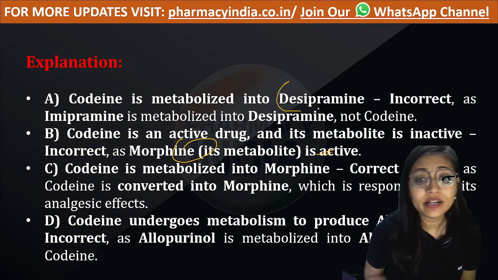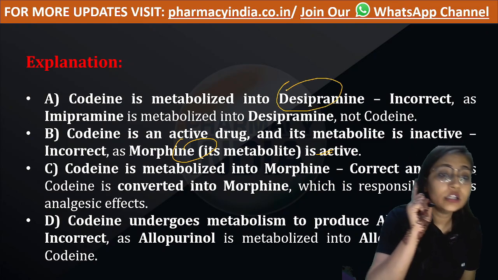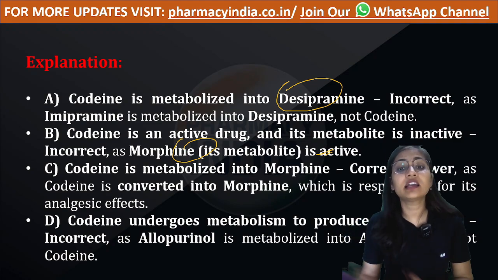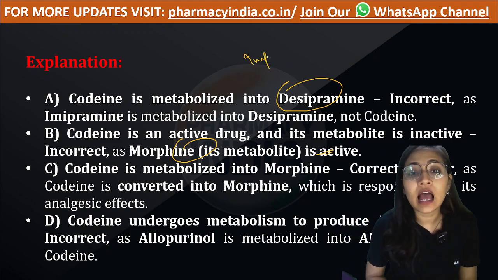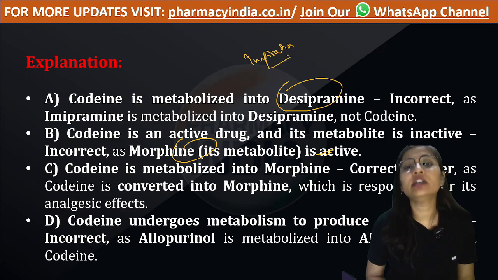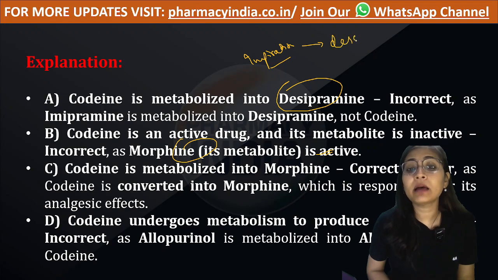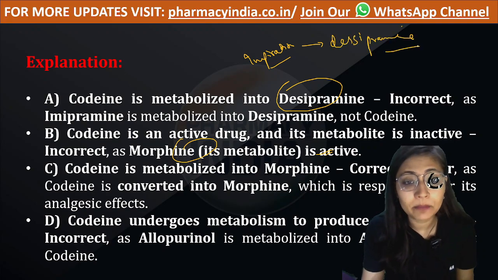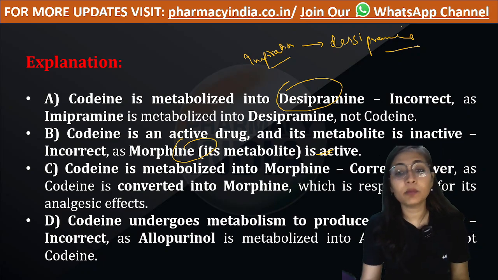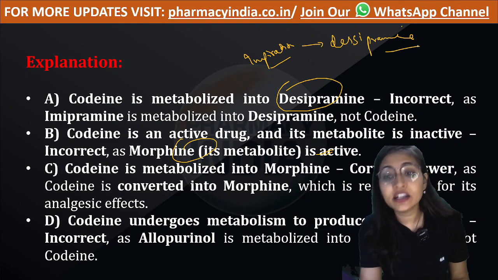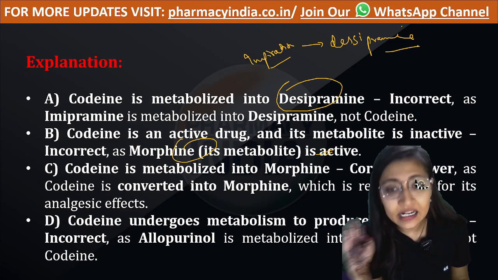Codeine gets converted into desipramine? No. Imipramine gets metabolized into desipramine. This is the correct conversion. I have also mentioned this in a previous question: imipramine gets converted into desipramine. Similarly, codeine is metabolized into morphine. Codeine is the inactive form and its metabolite is active.